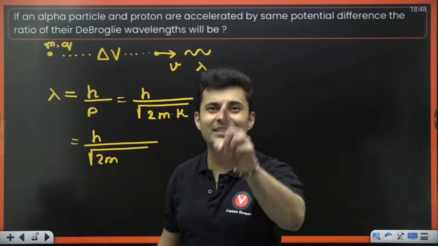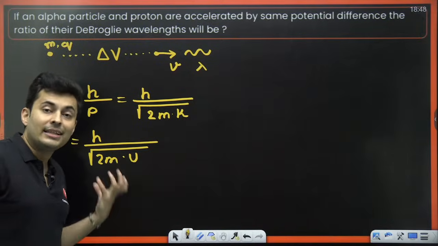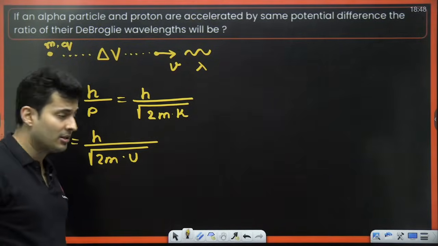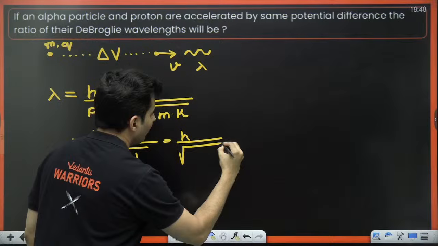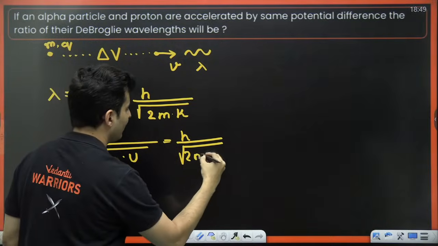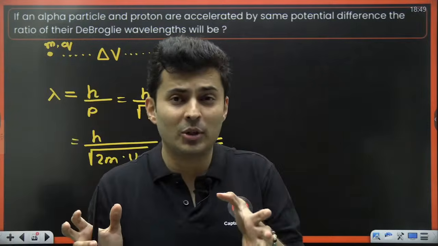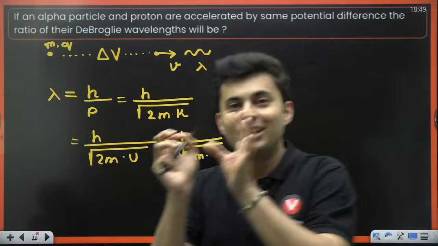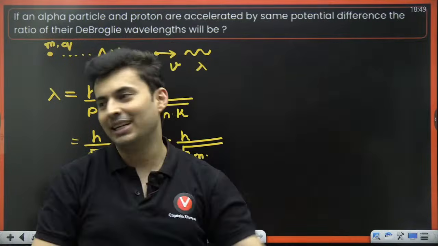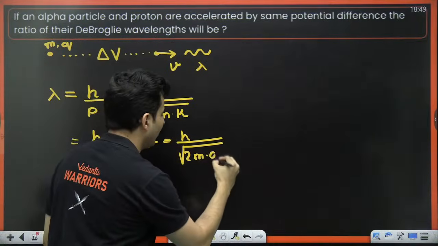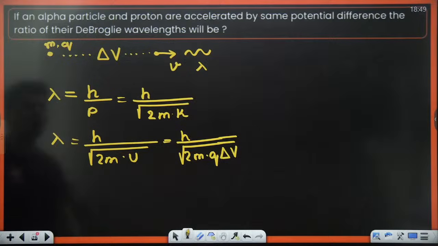Potential difference means potential energy. So can I write it as U, the potential energy which it has gained because of the acceleration? Now, what is potential energy? When you accelerate it, the charge is Q, the potential difference is delta V. So the potential energy is charge into voltage difference. That gives you the energy which went into kinetic energy, correct? So I'll just put it as Q delta V. I think I have got my relationship.